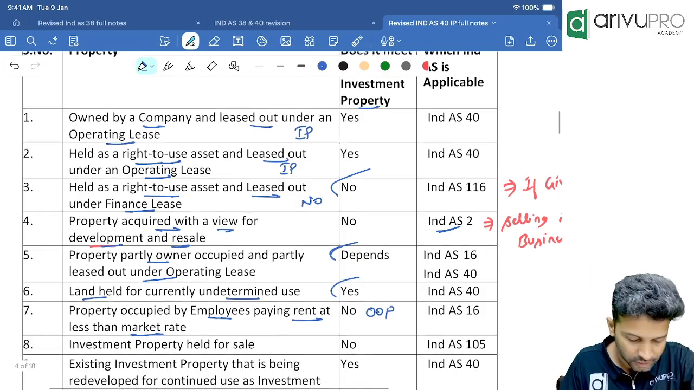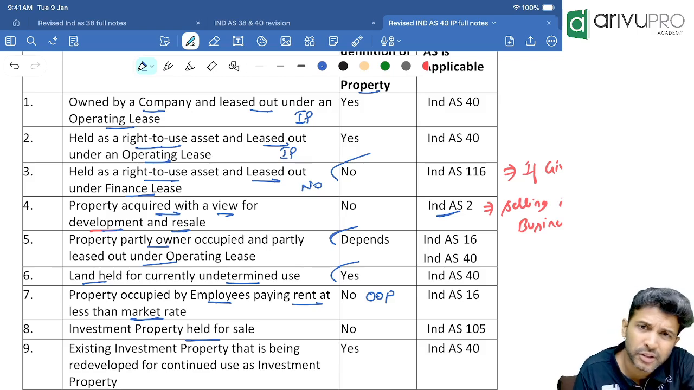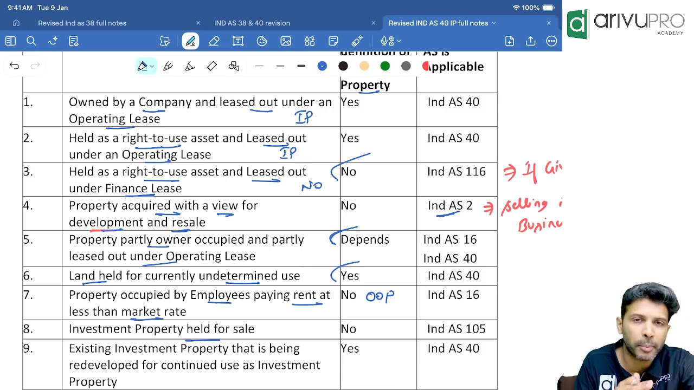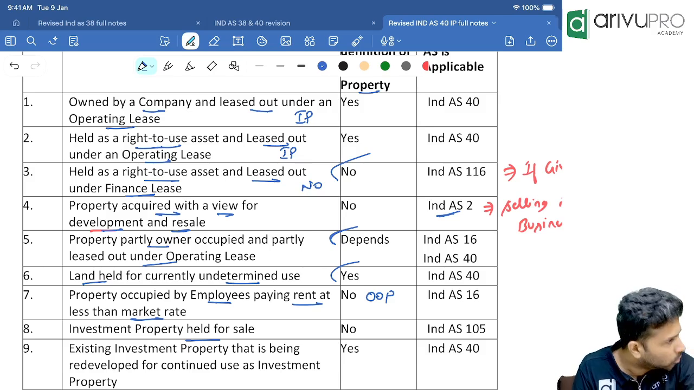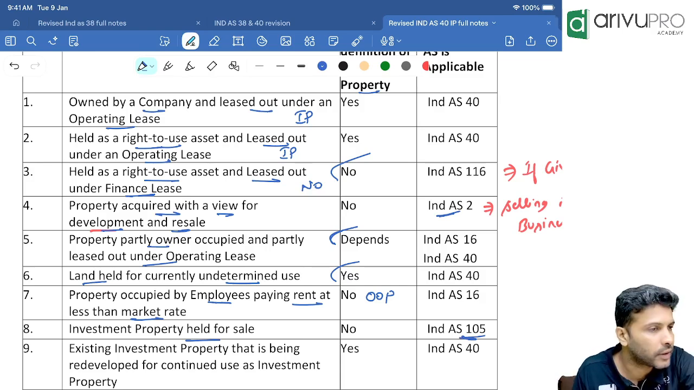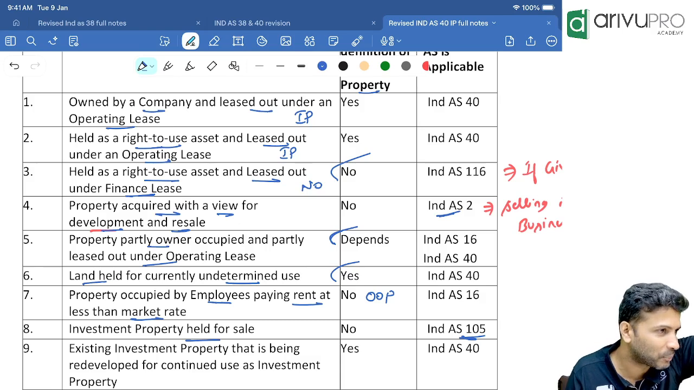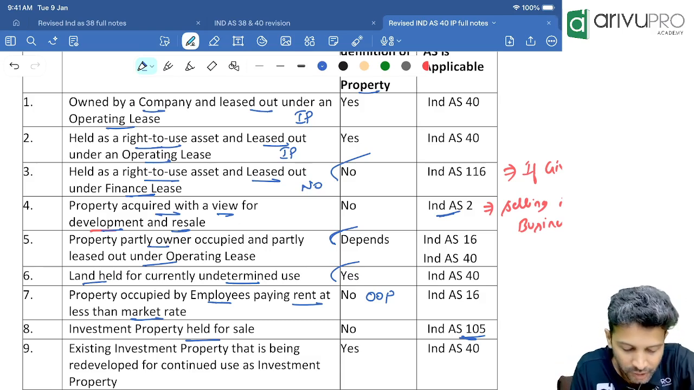Which standard will apply? Ind AS 40. Investment property held for sale. Sir, any property held for sale will come under Ind AS 105. Basically, the moment a non-current asset is held for sale, which standard will apply? Ind AS 105. Okay. We'll talk about Ind AS 105. There are some conditions for it. When a property becomes held for sale, 7 conditions are there. I will tell you when it comes to that. After 4-5 days, it will come.